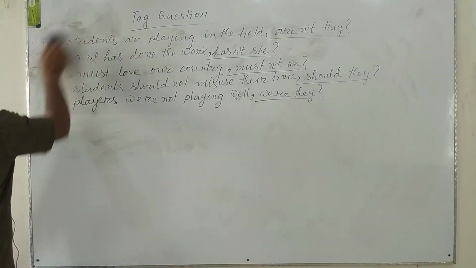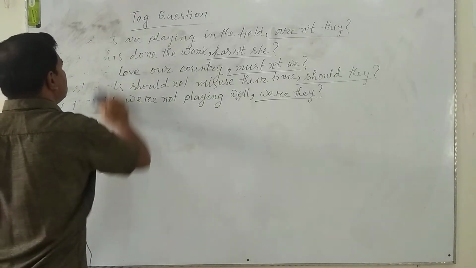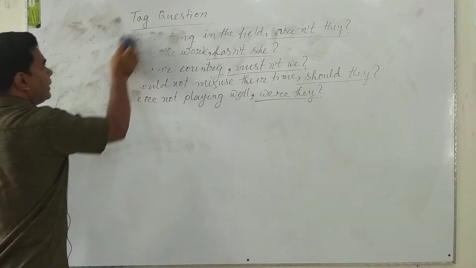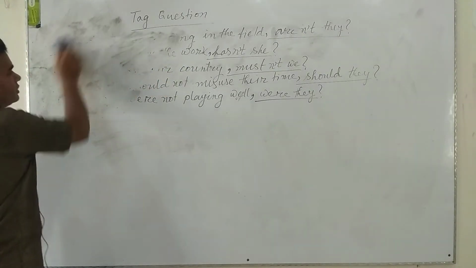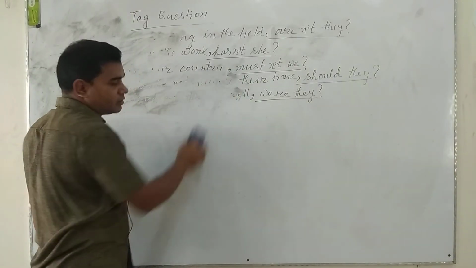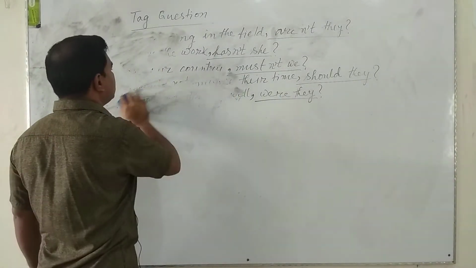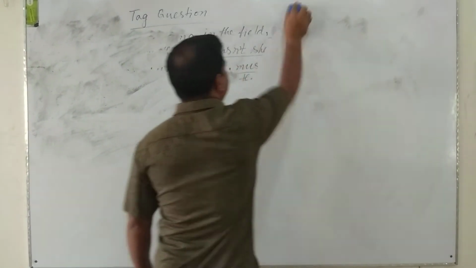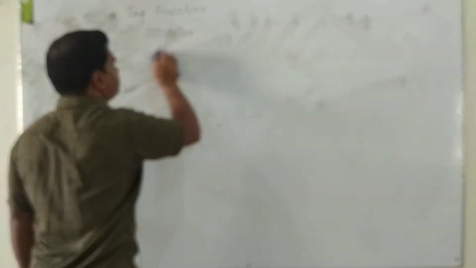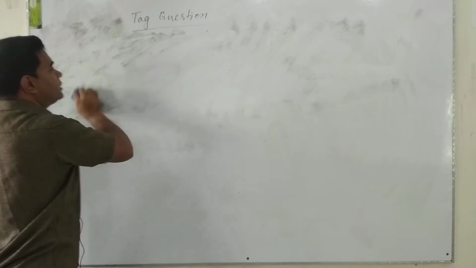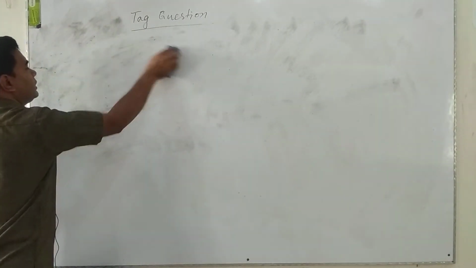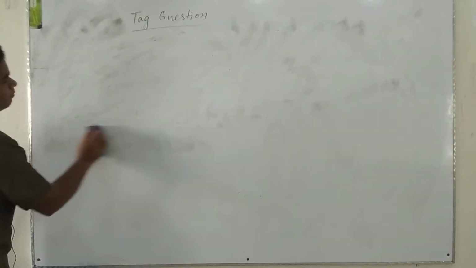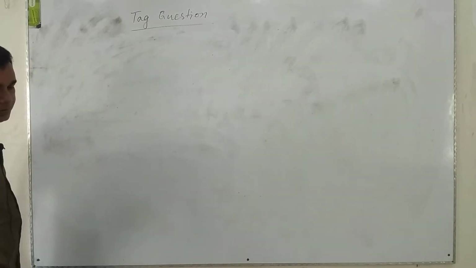Dear students, I guess you have written all the examples in your exercise book, and you will practice more examples next time, and you will be confirmed about the tag question. So dear students, we will now make the tag question of those sentences which have no operators or auxiliary verb.